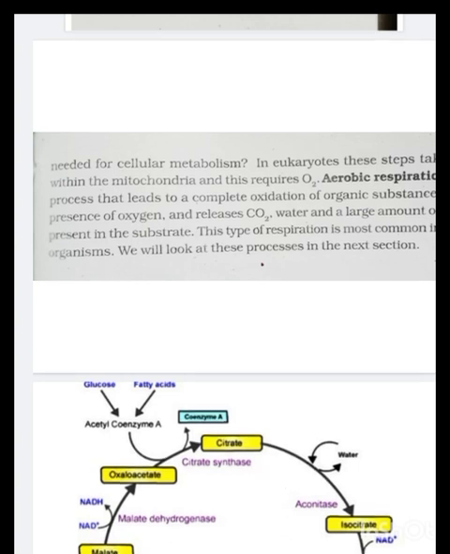Now fumarate gets converted into malate with the consumption of a water molecule under the action of the enzyme fumarase. Malate gets converted into oxaloacetate. Here NAD+ gets converted into NADH under the action of the enzyme malate dehydrogenase. Now oxaloacetate is further converted into citrate, and in this way the cyclic process occurs.